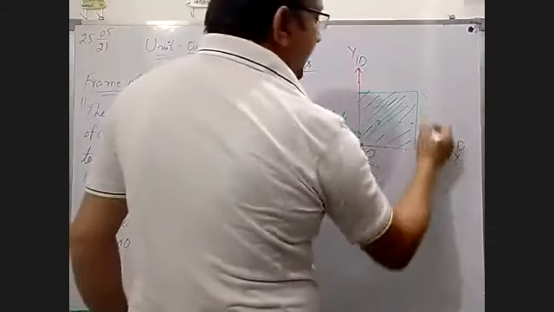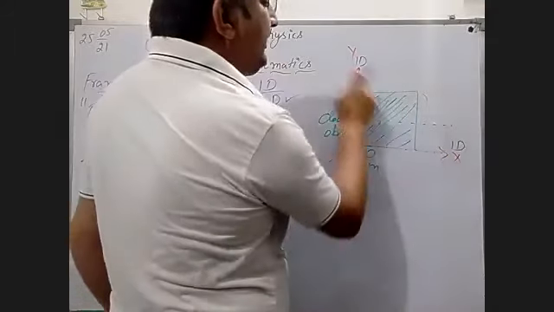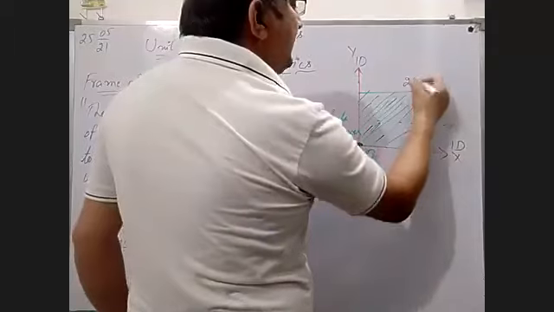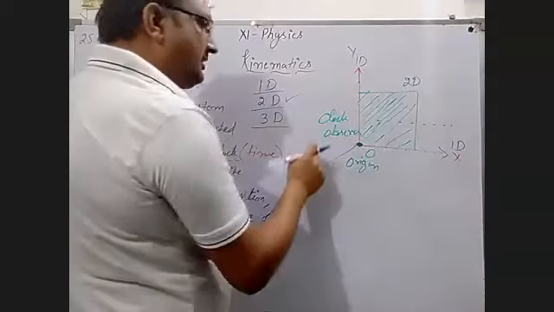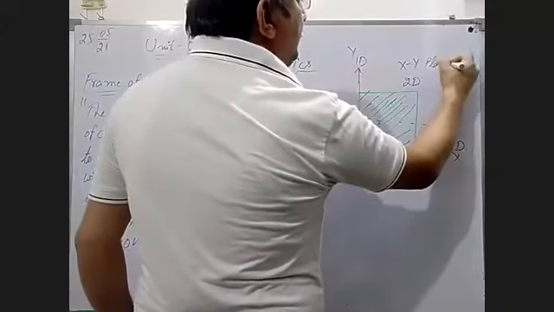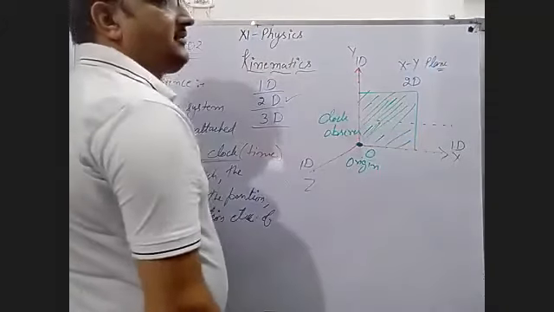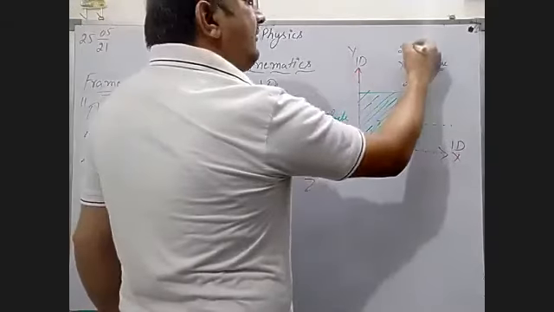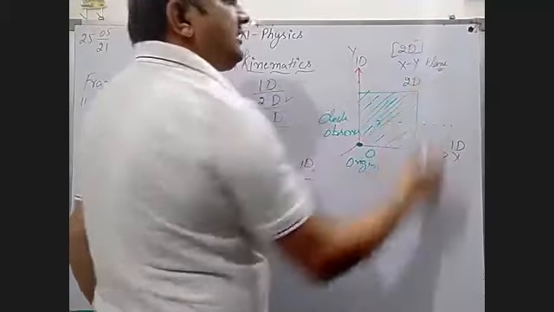But if an object moves in between only these two axes, x and y, then it is two-dimensional. What is this? The XY plane. In the XY plane, an object is moving, it means it is in two-dimensional motion.